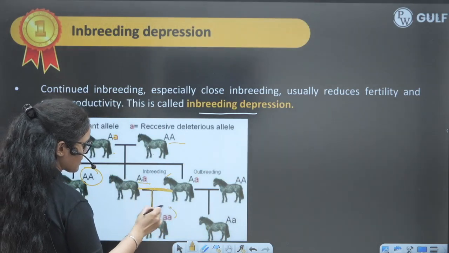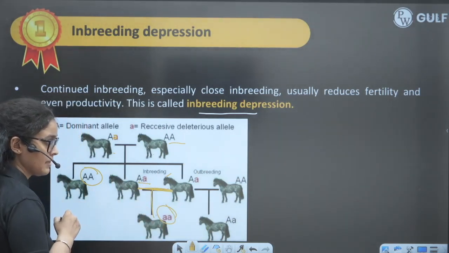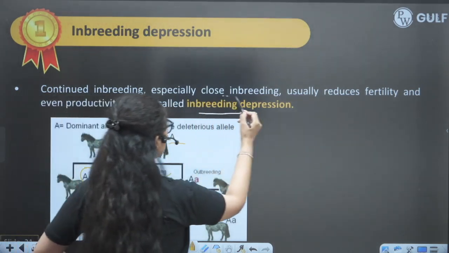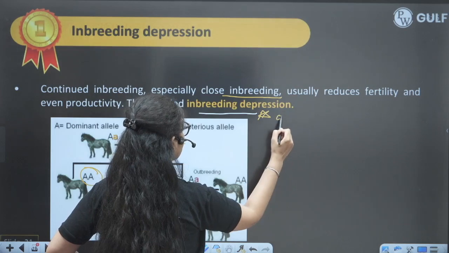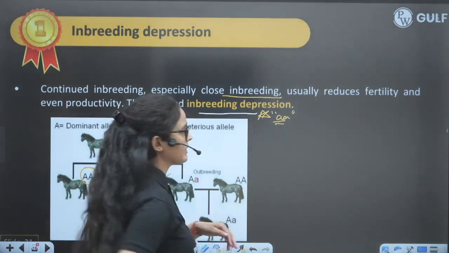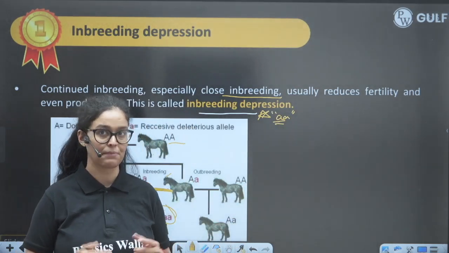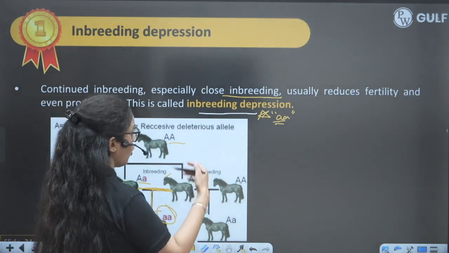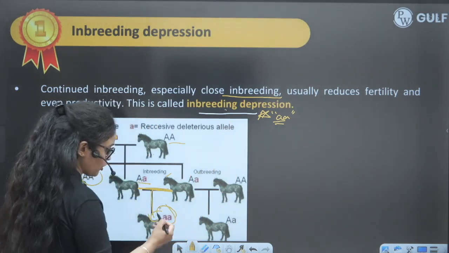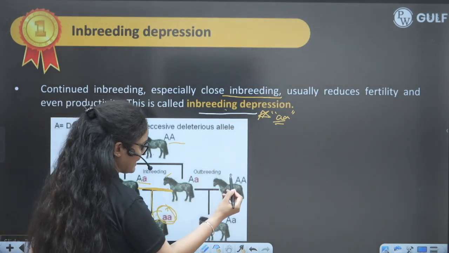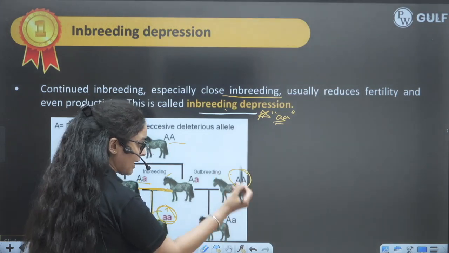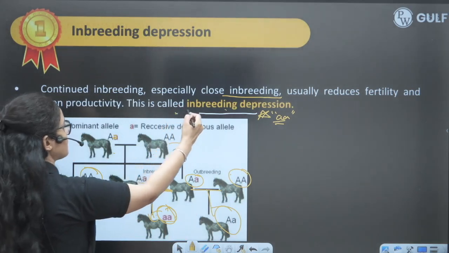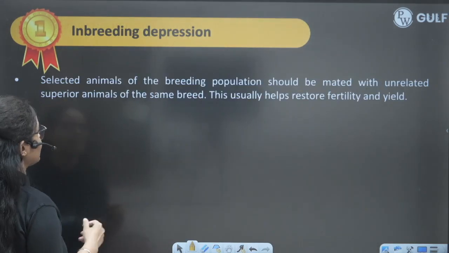So there is the chance that such an animal will be produced, and this animal will have less productivity. So in case of continuous inbreeding, depression can happen. Recessive alleles can get accumulated sometimes and will reduce fertility and productivity, which is again very dangerous, no? So in order to overcome this inbreeding depression, we need another breed. We will see what exactly needs to be done.